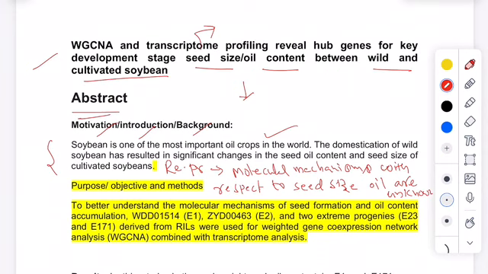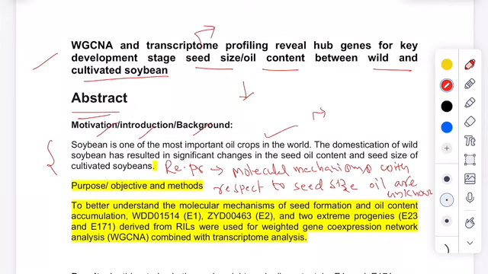There are some important things to explore in this topic. The domestication of wild soybean has resulted in significant changes in the seed oil content and seed size of the cultivated soybeans. So the domestication of this variety has resulted in some changes with respect to the oil content and size of this soybean. This is actually the background or introduction or motivation that they have written here.